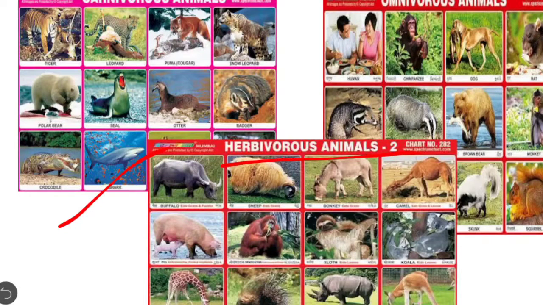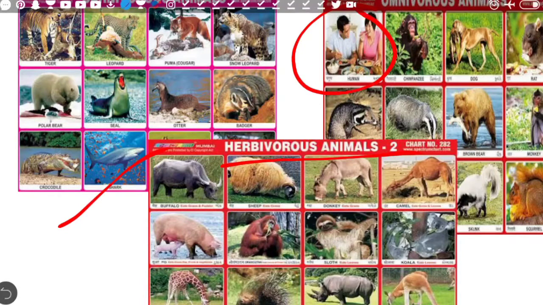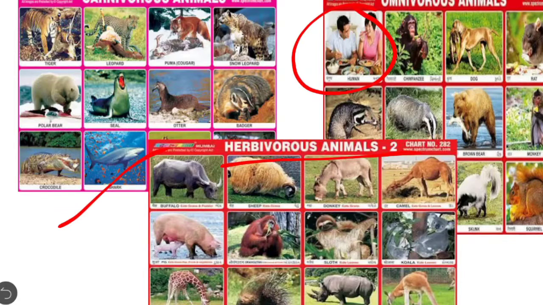Omnivores, the main example, is human beings, because some human beings are vegetarian and some are non-vegetarian. Those who are non-vegetarian eat veg as well as non-veg. They eat animals and also plants. So they are the best example of omnivores. Thank you so much. I hope you have understood all this content.